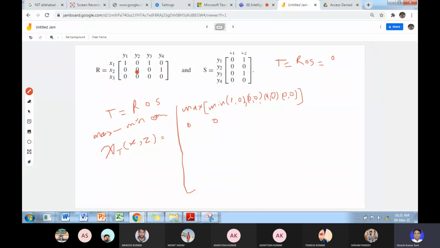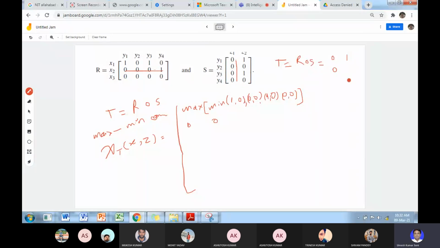Similarly, you take the second row here, then the minimum is 1 here, and here the minimum is 1, and 0. So what is the maximum? This is 1. Similarly, for this, the minimum is 0. Using this row and this column, the minimum is always 0 in all components, so the maximum of that is 0.